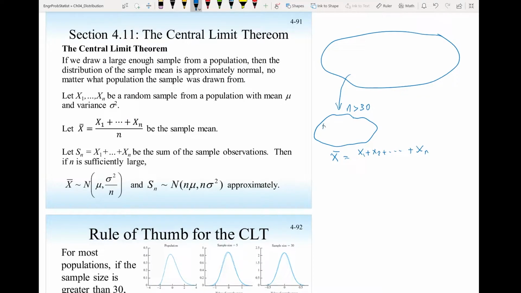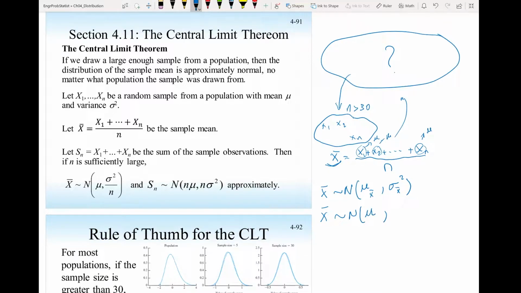divided by n, so these are the data in this sample divided by n. Now the sample mean will have a normal distribution no matter what distribution this is, with mean mu of x bar and the variance of x bar. And we already found the average of a sample mean. It is just the mean of x1 plus the mean of x2 plus the mean of xn, and if these came from this population, this would be mu plus mu plus mu, so you have n of them divided by n, you get mu.